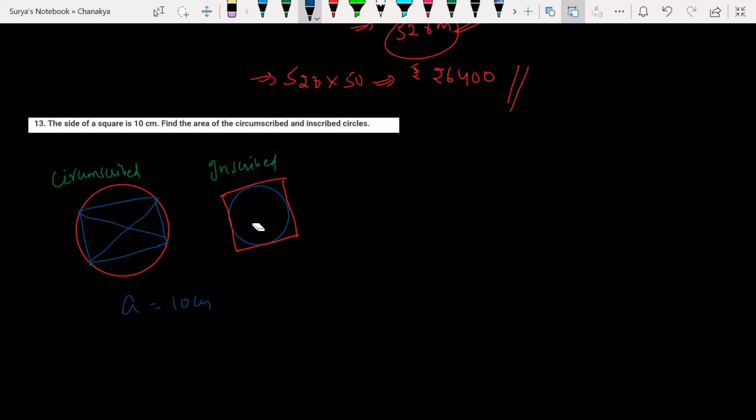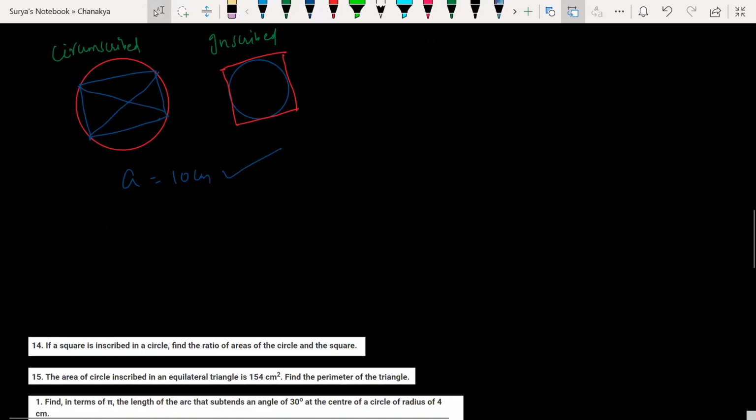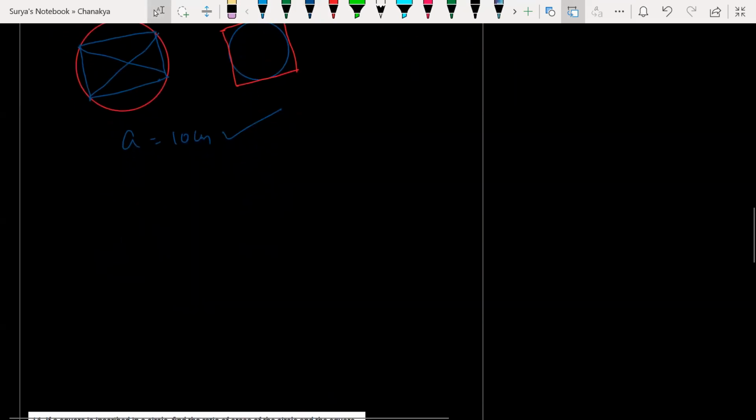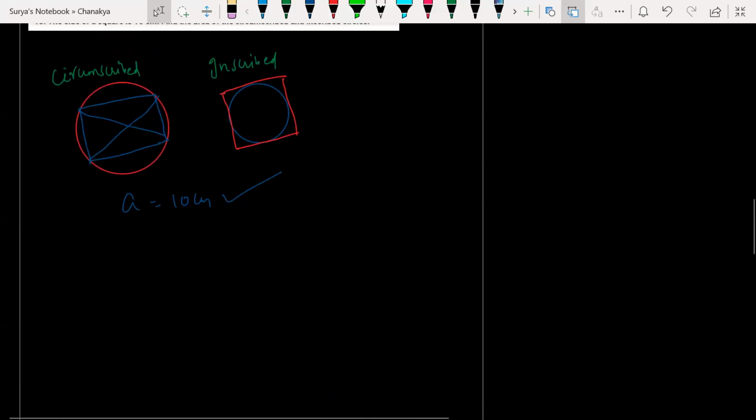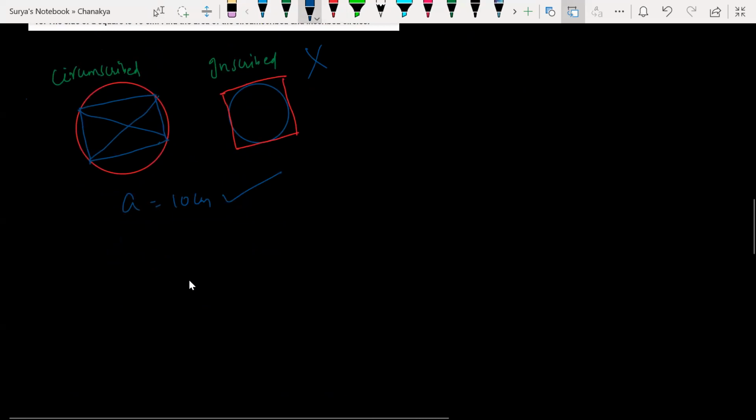A side of a square given 10 centimeter. Okay, first you find out. Okay, 1 second. Side of a square given 10 centimeter, find the area of the circle. So we need not find out this, we have to find out this one. Clear? So what is the radius of the circle? What is the radius of the circle here? Tell me, batao. What is the radius? This is the center. So this is the center, this is the radius.